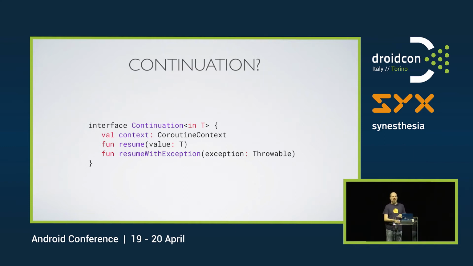The coroutine context is saying how this coroutine should run. The resume will be called when you have a result from your function, and the resume with exception if something went wrong.